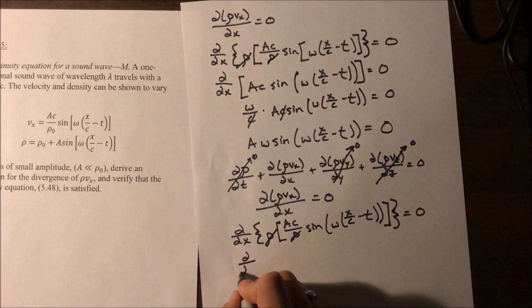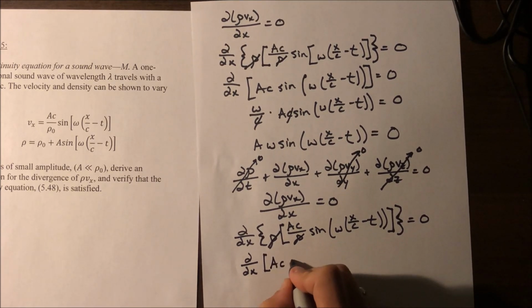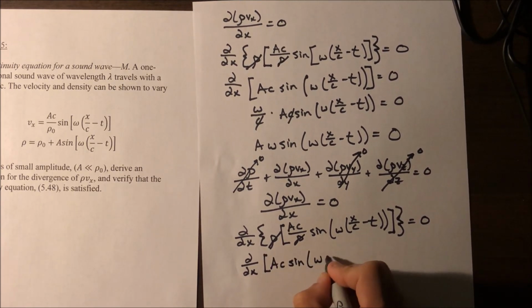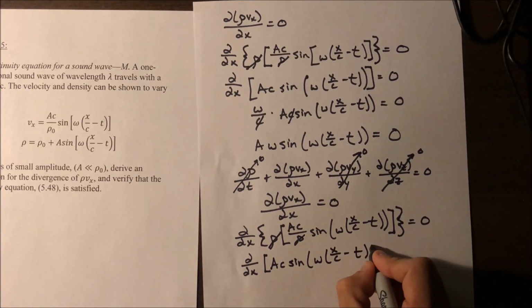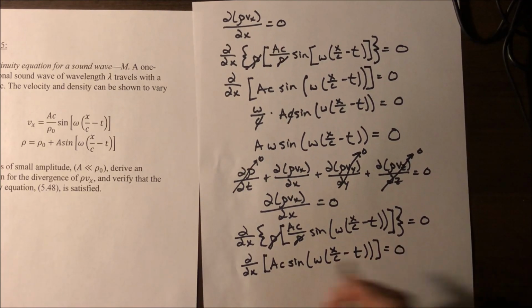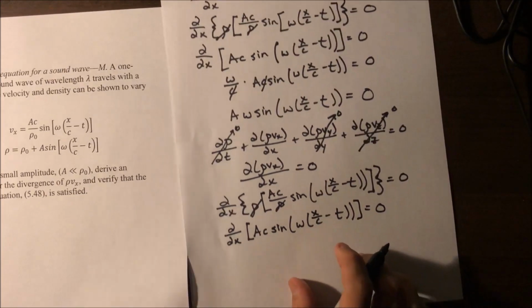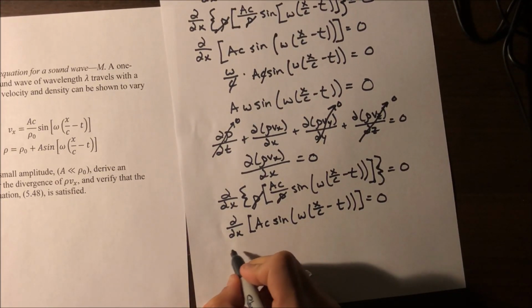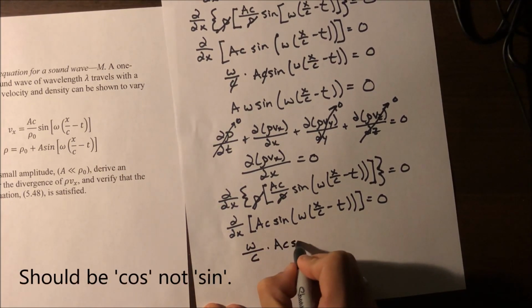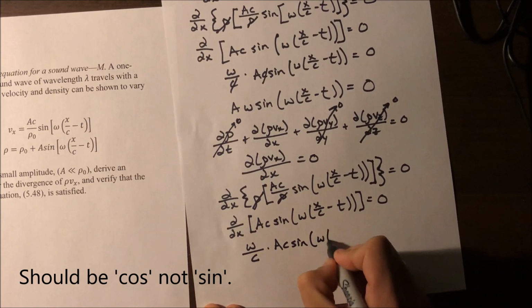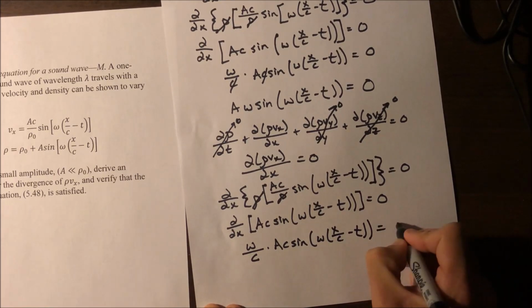Partial over partial x of AC sine of omega times quantity x over c minus t equals 0. After taking the partial derivative, that gives us omega over c times AC sine of omega times quantity x over c minus t equals 0.